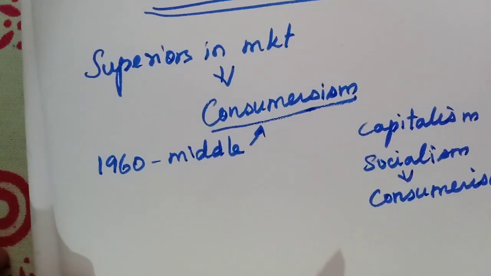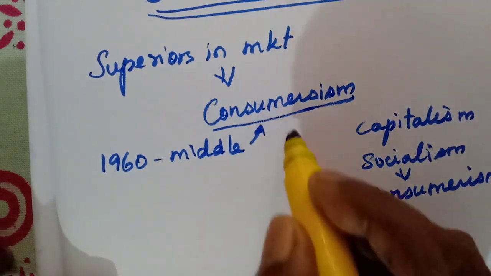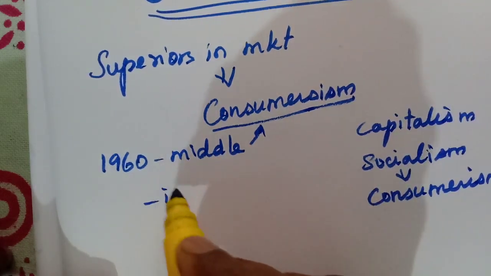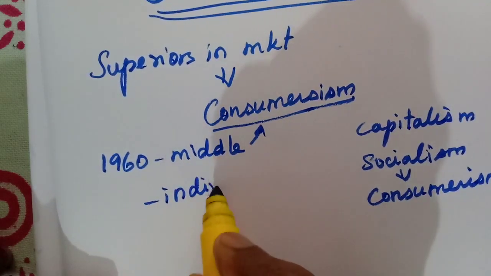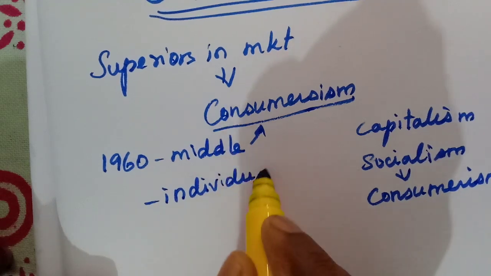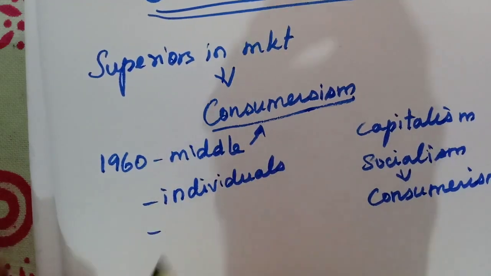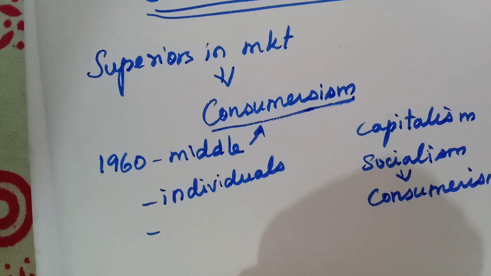Who will be the consumers here? The individuals and the business units also. Those who purchase goods, even the retailers, are not individuals but institutions or organizations.